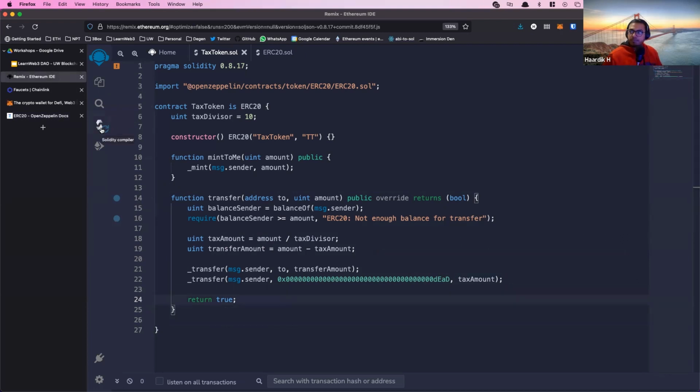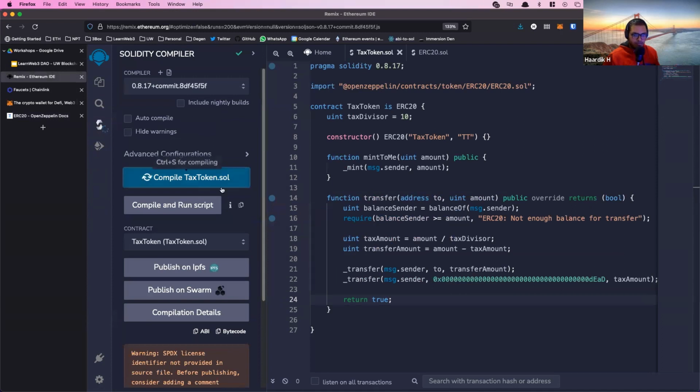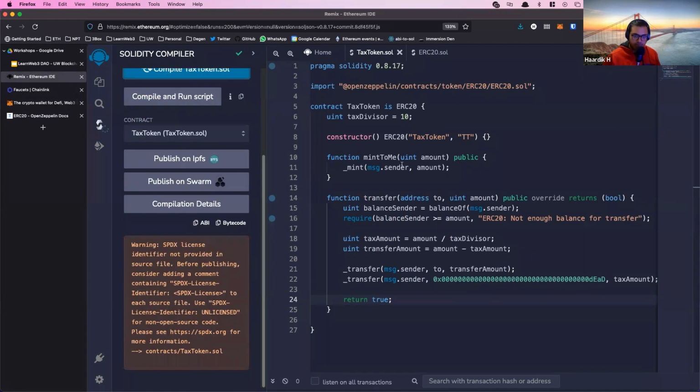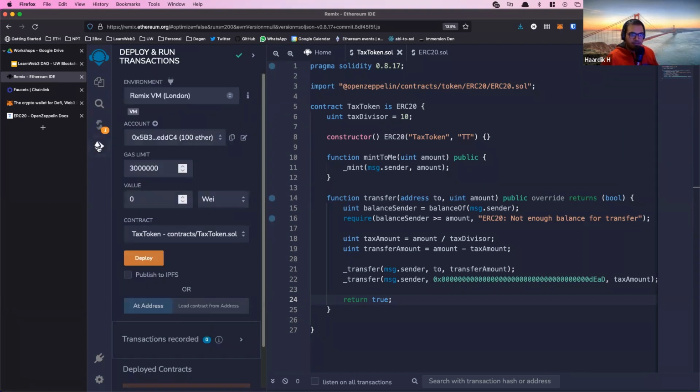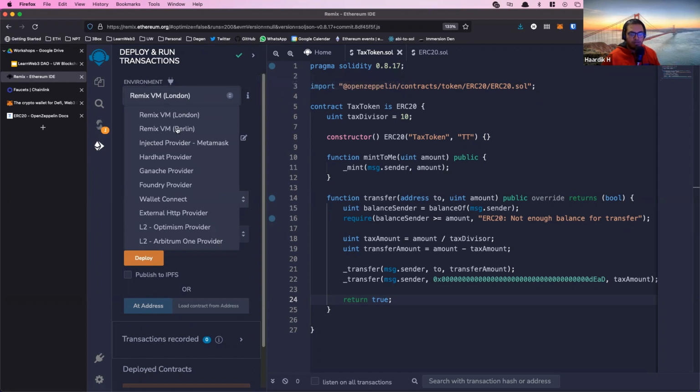Anyway, let's test this out. We're closing in on time, so I'm going to compile this. Once it's compiled, what you want to do is head over to the 4th tab in the sidebar. This is the deployment tab. Now I want to do a couple of things here. First of all, you see this environment thing. Change this environment to injected provider MetaMask.